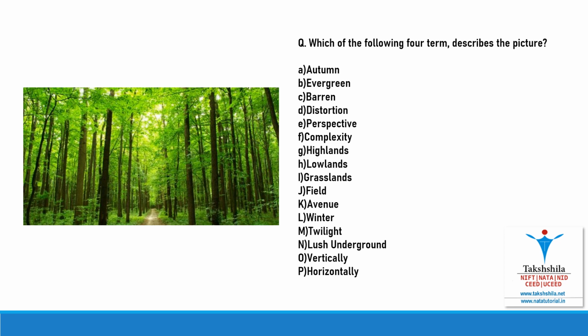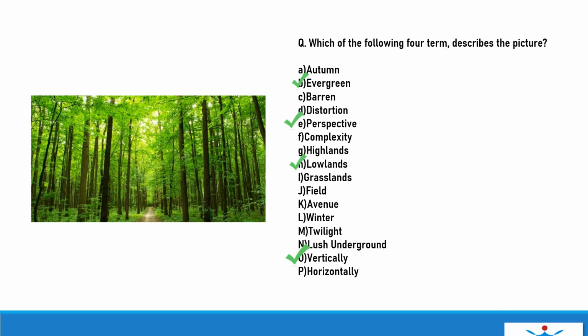Lowlands can be an option. Grassland is ruled out. Field is ruled out. Avenue is ruled out. In winter also the forest is not so green, so that is also ruled out. This does not look like a twilight. It looks like a noon or evening time, so twilight is also ruled out. Lush underground also does not seem to be a correct option. Vertically, yes, it is a correct option because all the trees are vertically upwards. Horizontally, it is not a correct option. So the best options are evergreen, perspective, lowlands and vertically.